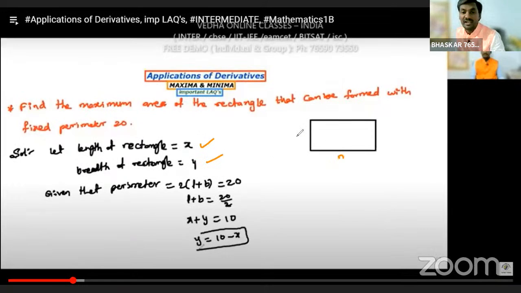The perimeter formula is 2 into (length plus breadth) equals 20. So L plus B equals 20 by 2, that means x plus y equals 10. Y is equal to 10 minus x.